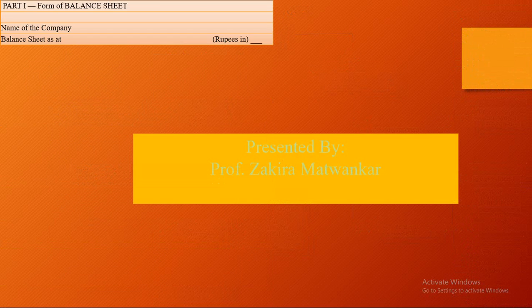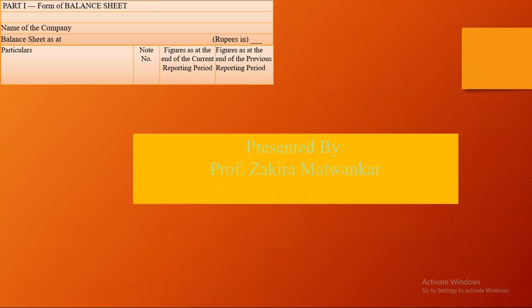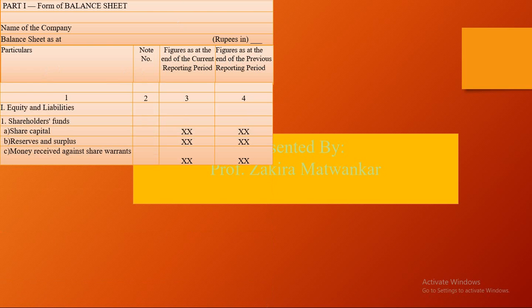See, I'm just giving you the pro forma, whatever I show in a tree diagram, that has to be shown in the balance sheet. See, here I have to make 3 columns: particulars, notes to account, whatever the calculation we have to do in the notes to account, and figure of the current year. यहाँ पर previous year में performa है, but we don't have to write here. Okay, so mostly हमको 3 columns ही बनाने हैं.